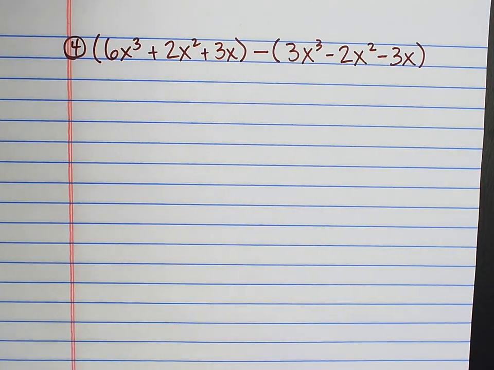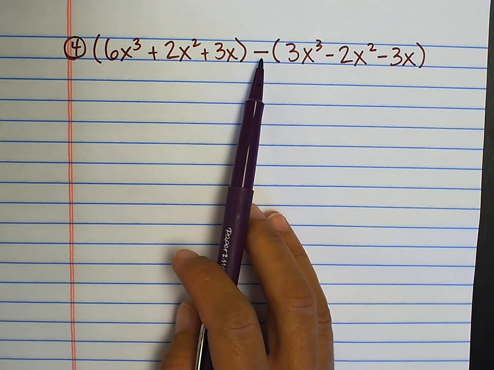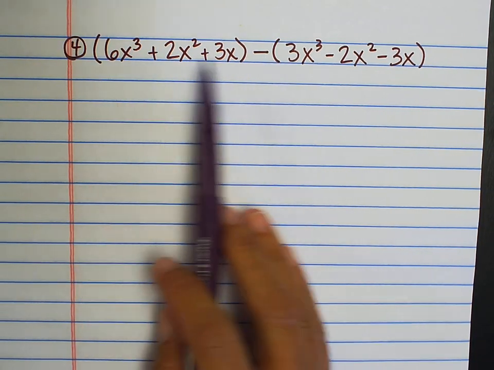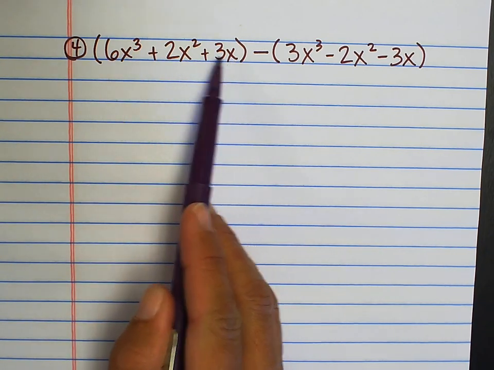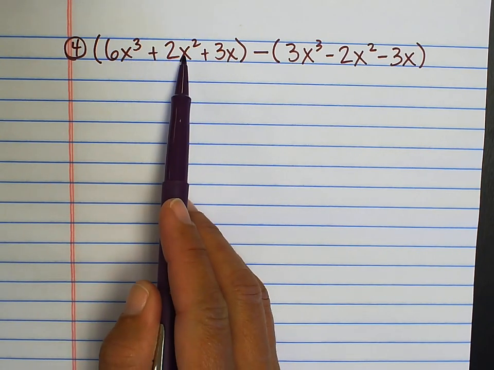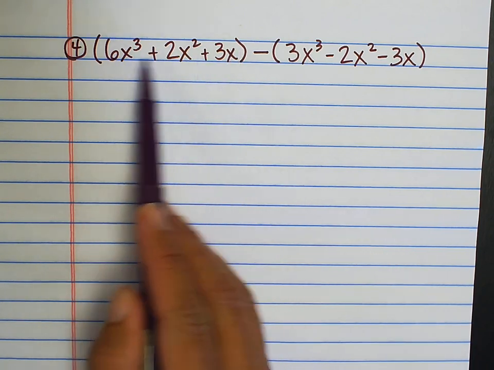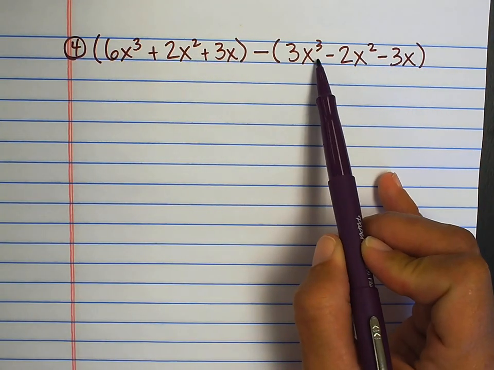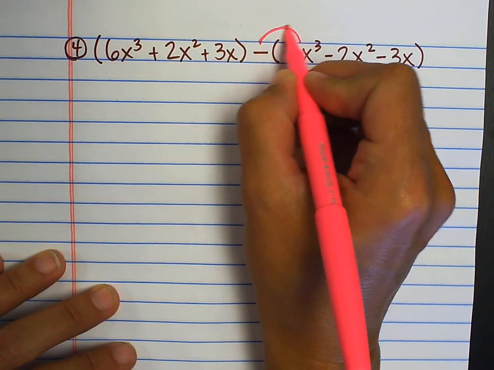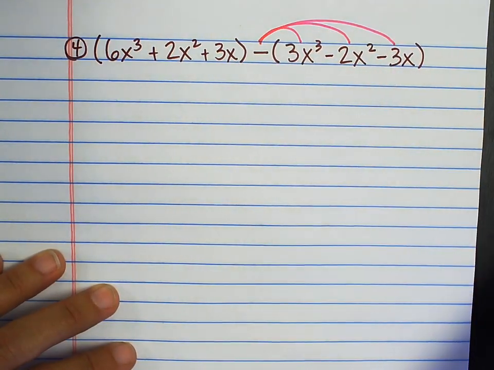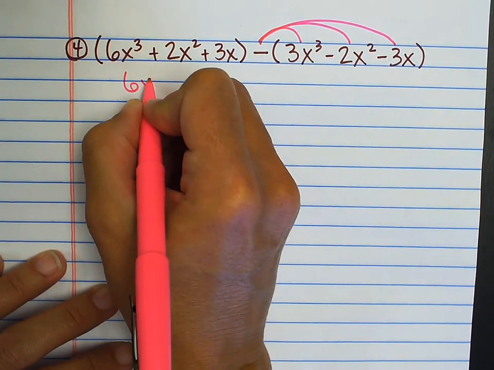Here in example number 4, we have a similar setup to the one we just did, but this time there's a negative sign, a subtraction sign in between them. So first thing I'm going to check, can I combine anything in this set of parentheses? I don't have any like terms. I have an x to the third, an x to the second, and an x to the first. None of those are like. Same situation over here, no like terms. So I'm going to go ahead and distribute out my negative 1. When it's a negative in there, that does have an effect.